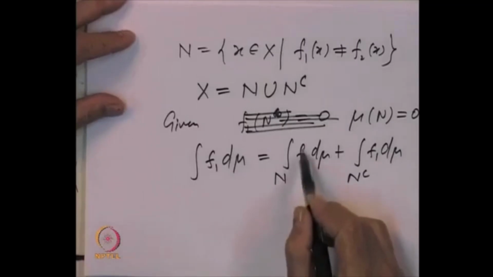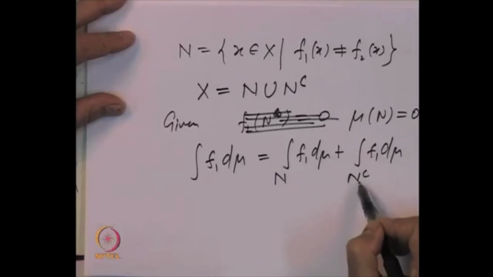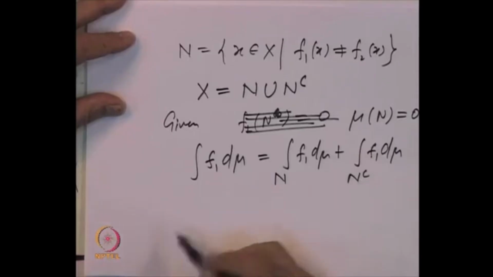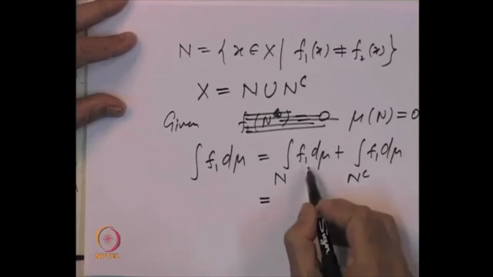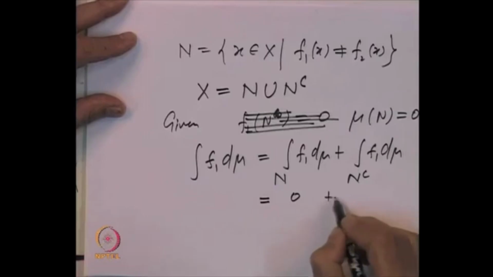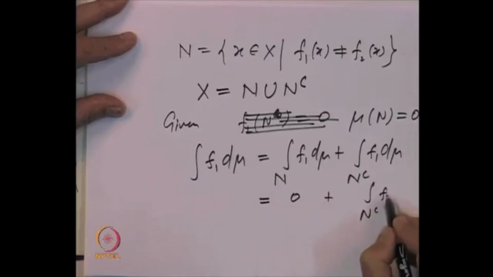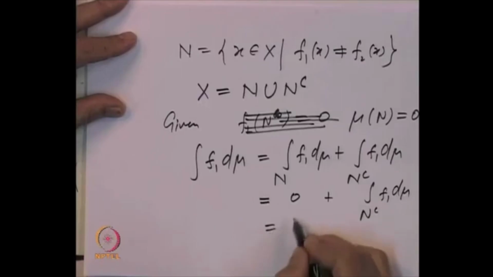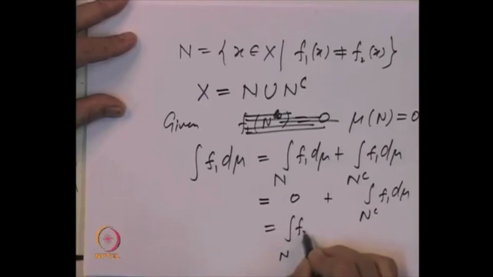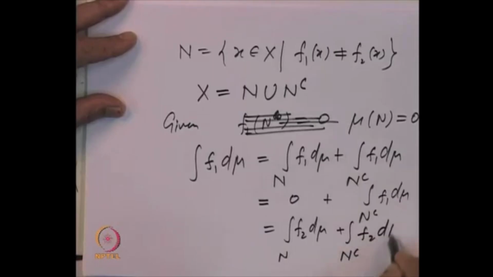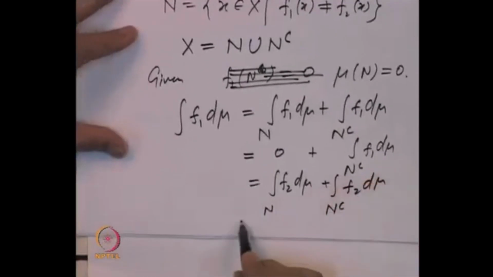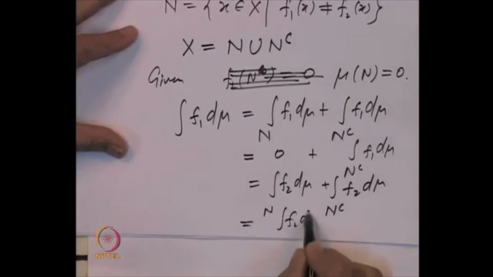Mu of N being equal to 0, this first term is 0 plus the integral over N complement of f 1 d mu, but this is also the same as the integral over N complement of f 2 d mu, because on N complement f 1 is equal to f 2, and that once again is equal to the integral of f 2 d mu.